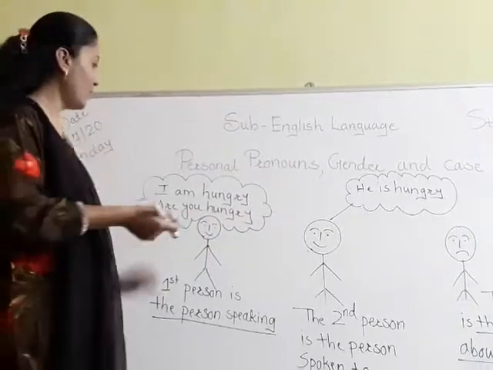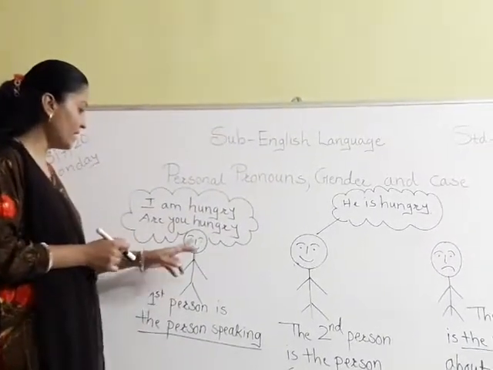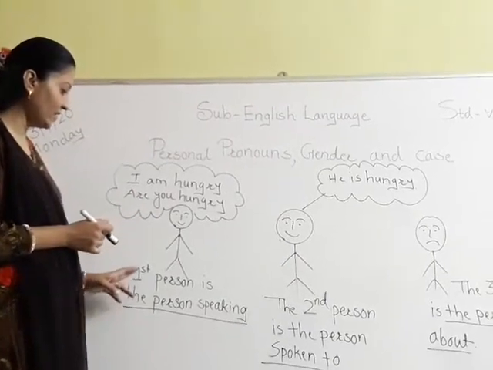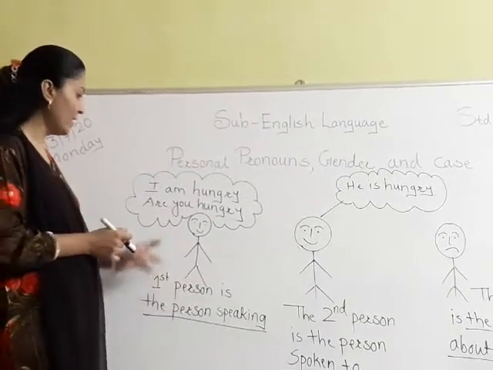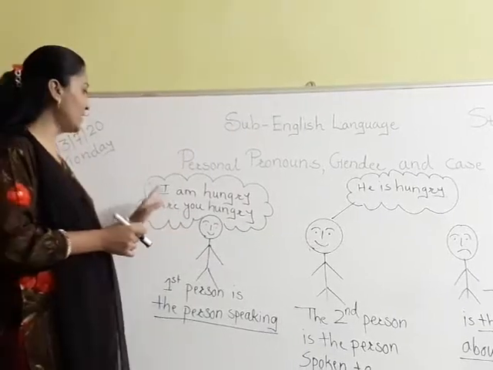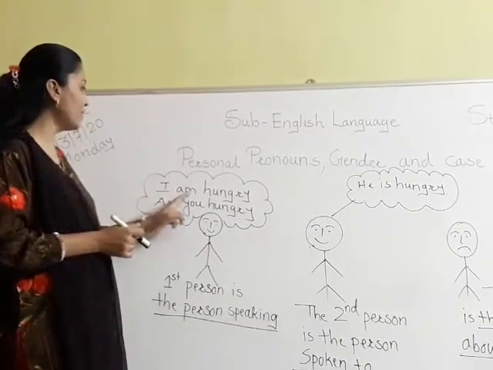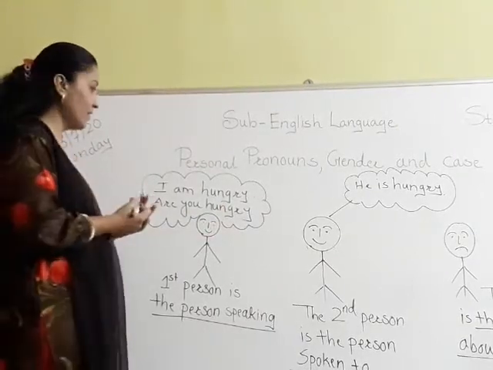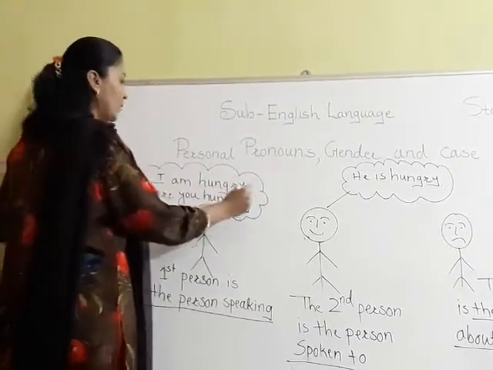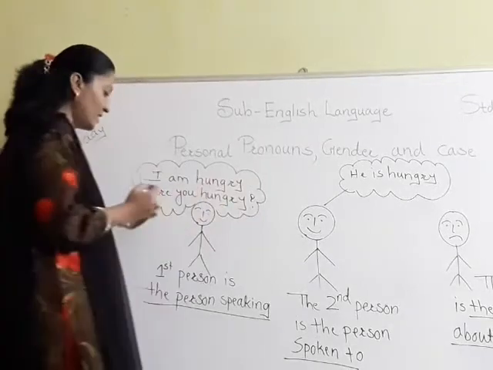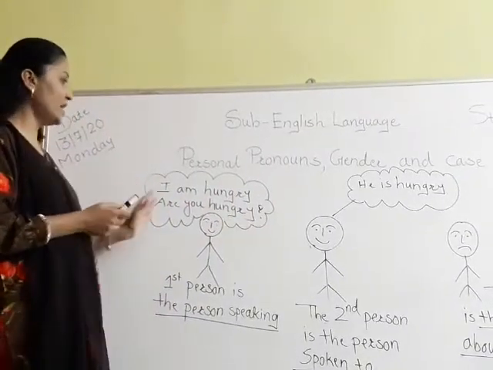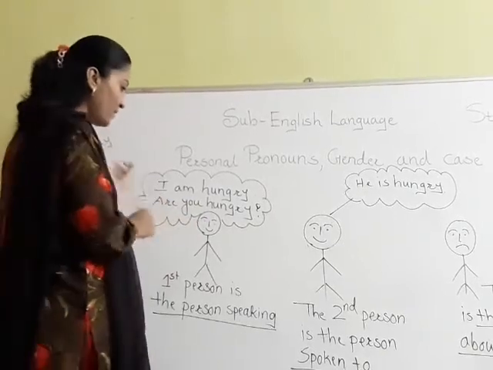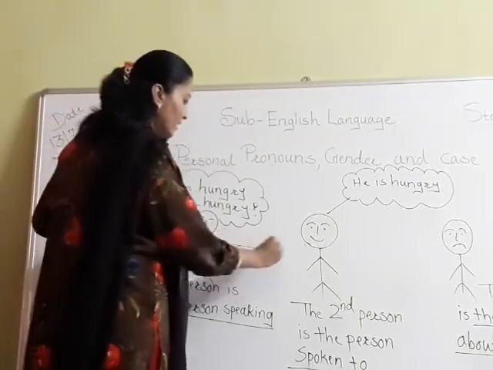Now students, you will understand it better with the help of these diagrams. See here, I have made one diagram and in that I have mentioned the first person. The first person is speaking here: I am hungry. Are you hungry? So the first person is speaking to this person.